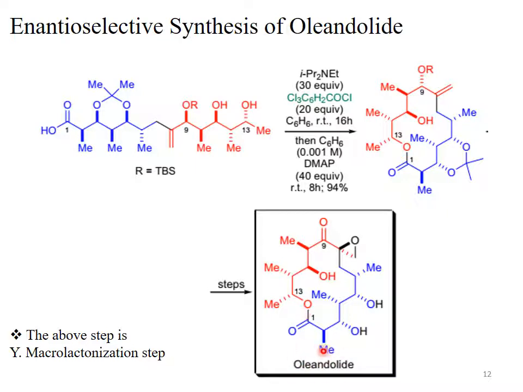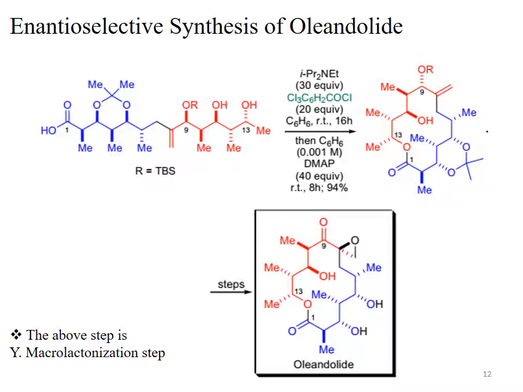So due to steric hindrance and conformational preferences, the OH is not involved in cyclization. In the second step, this 14-membered lactone is formed, which after various steps is converted to oleandolide. This is called the enantioselective synthesis of oleandolide.